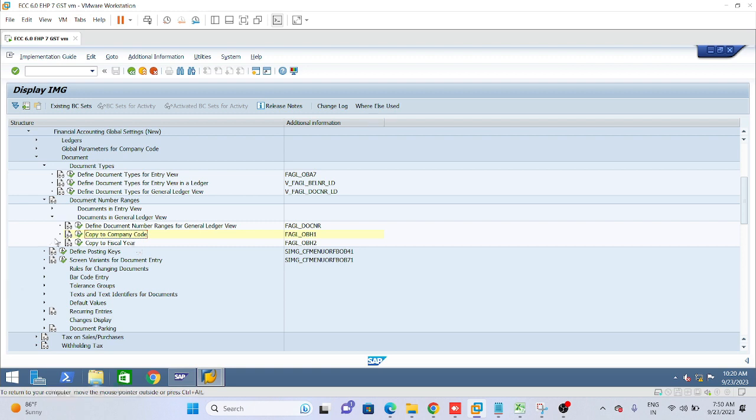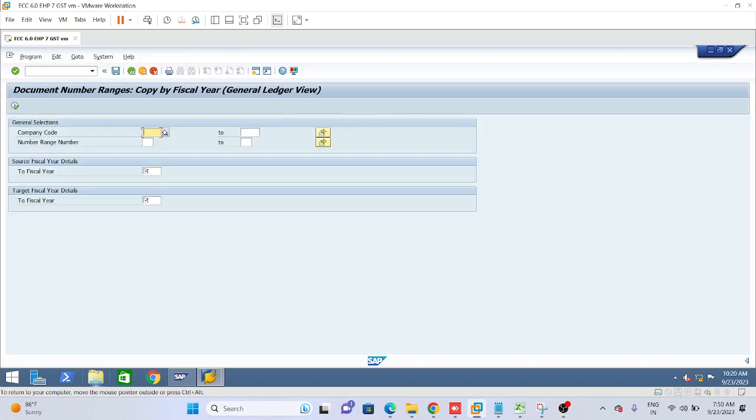Now execute it. Come inside. Give the company code range from LI01 to LU01. Give source fiscal year 2023, which we have already defined in the previous step. Target fiscal year 2024.